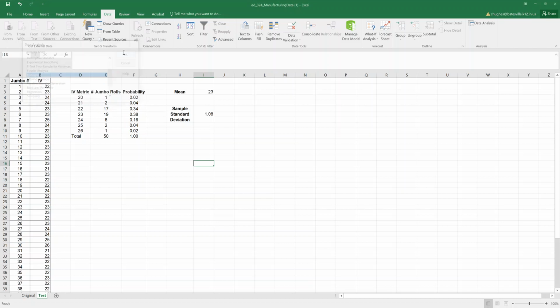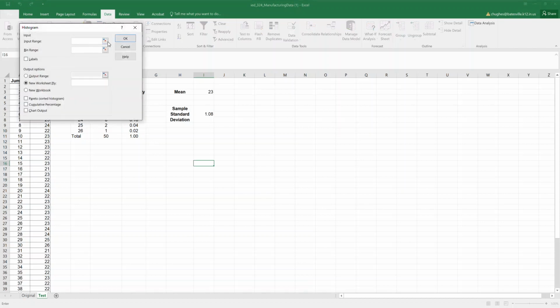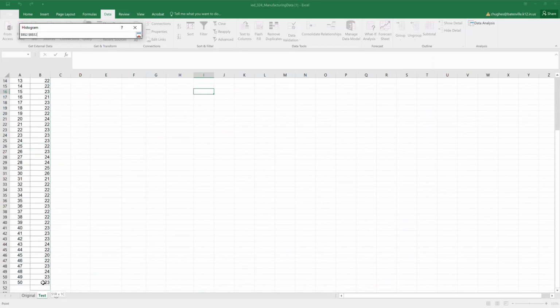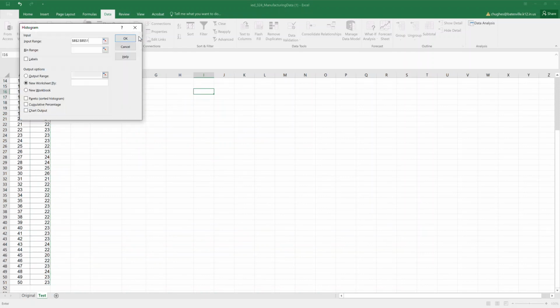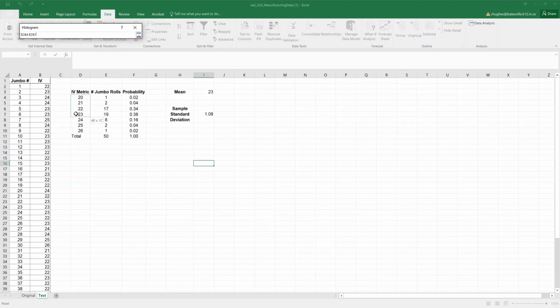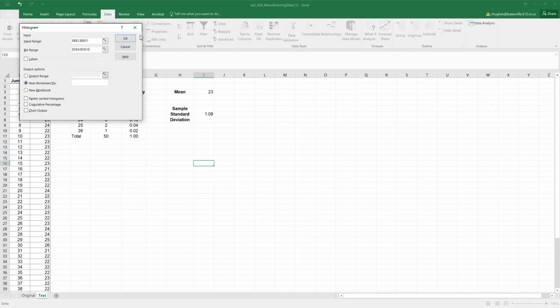I'll say OK. Then I will be looking for the input range. Here I can type this in, or if I press this button I can select my input range, which is my IV metrics from each one of the roles, and I can go ahead and click here to do so. The bin range is then going to be used, so I'm going to select the bin range by using the IV metrics that are below. So I can highlight the IV metrics from our statistical data.